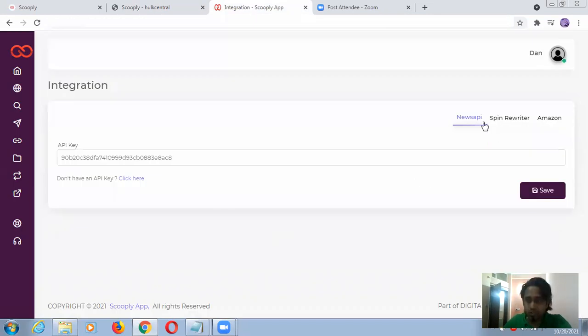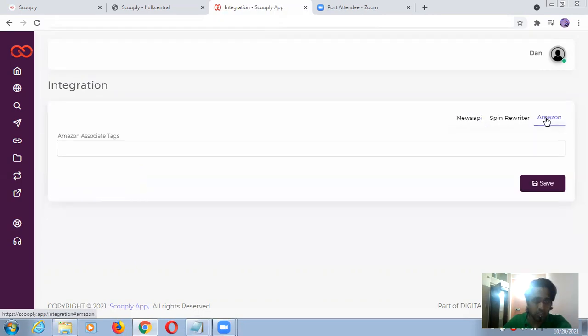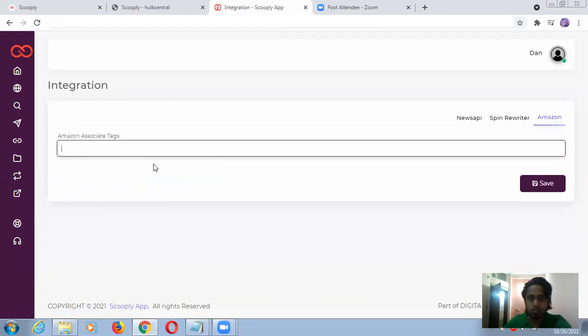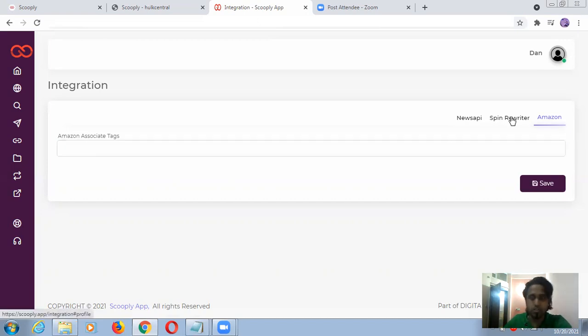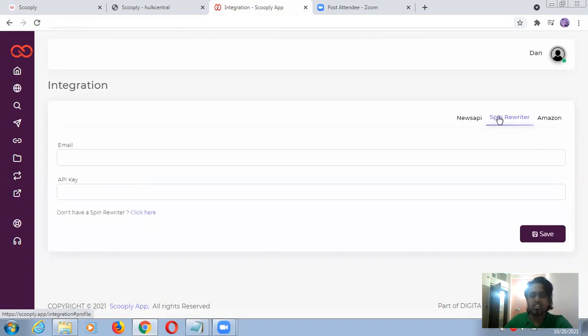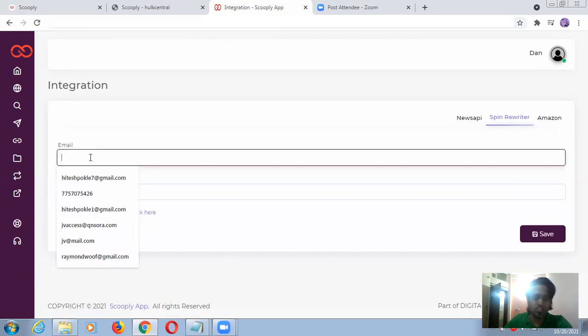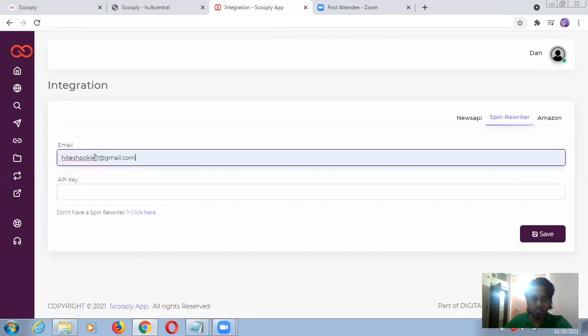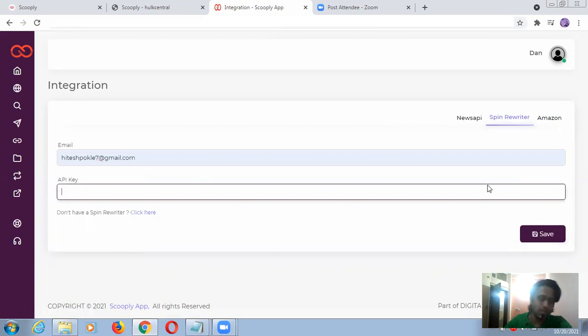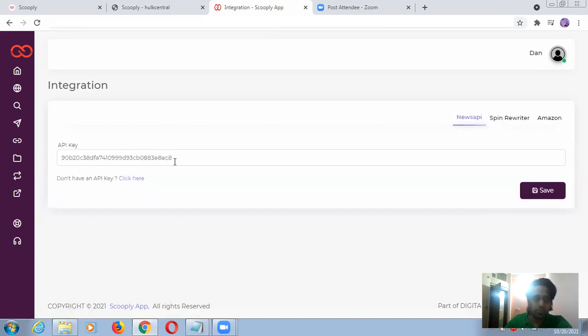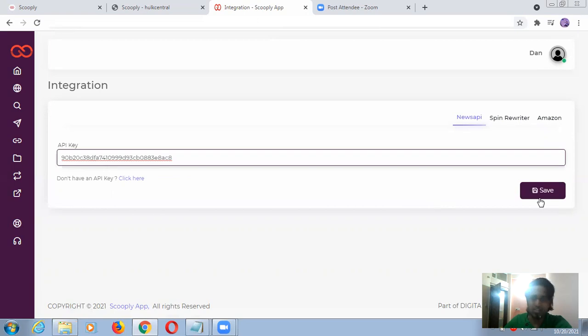This is News API, Spin Rewriter, Amazon Associates text. I don't have knowledge about this right now. I can show you, but the video will be too long. This is Spin Rewriter, I already use this. Just put in the email through which you purchased Spin Rewriter, put in your API key and you will be able to integrate. For News API, just put your key and save it here.